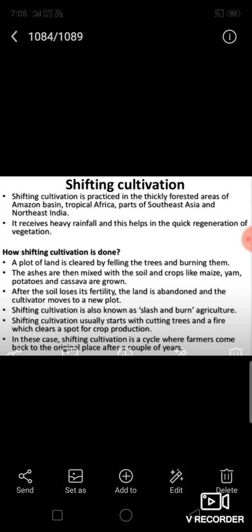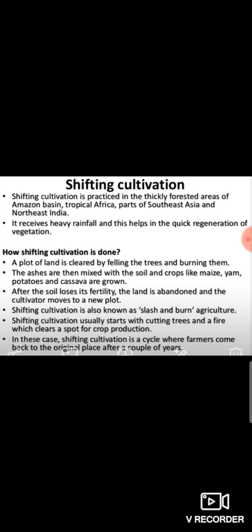They cut the trees and burn them to clear the land where cultivation is to be done. Shifting cultivation is also known as bush and fallow agriculture or slash and burn agriculture. In this type of agriculture, crops like maize, cassava, yam and potatoes, etc. are grown.